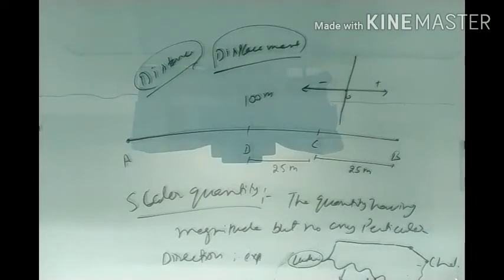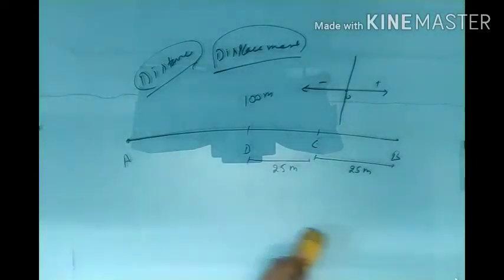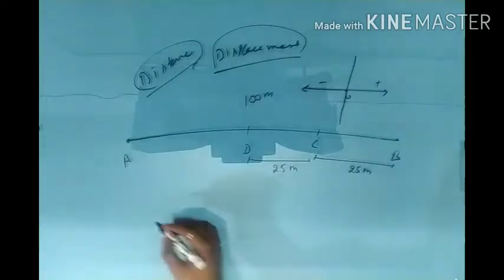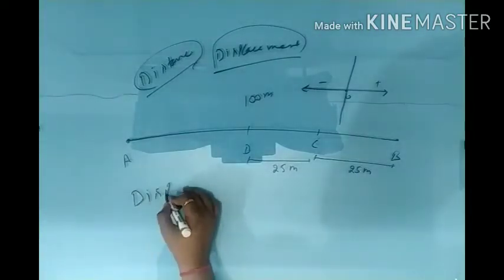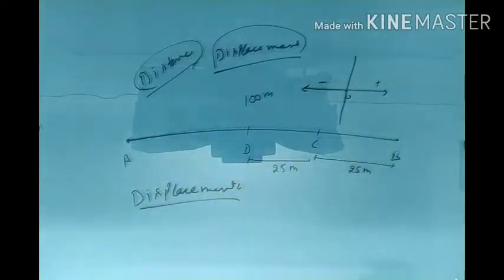So here is a magnitude, no direction. It means in case of a scalar quantity we have just a magnitude but no particular direction. Then in the second case we have a vector quantity. Before this we have to discuss displacement. Now what do you know about displacement?